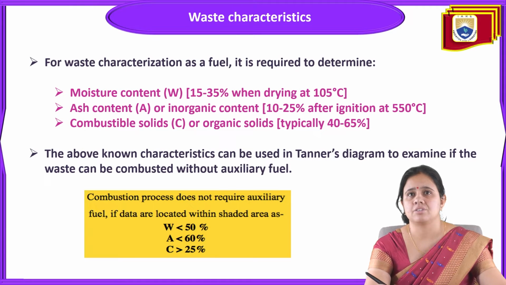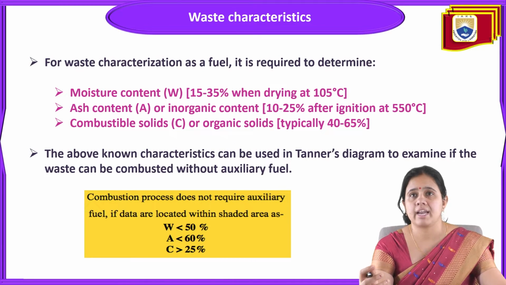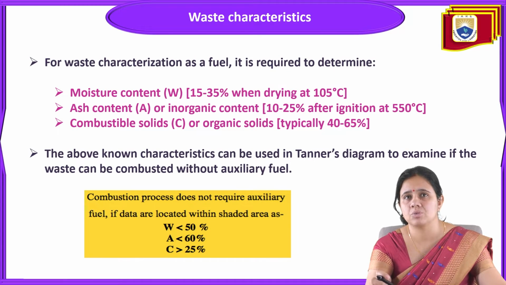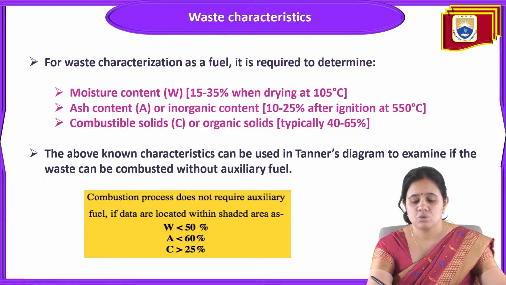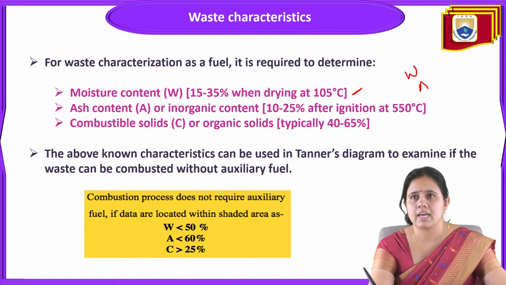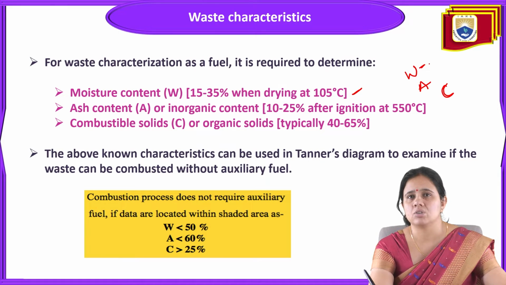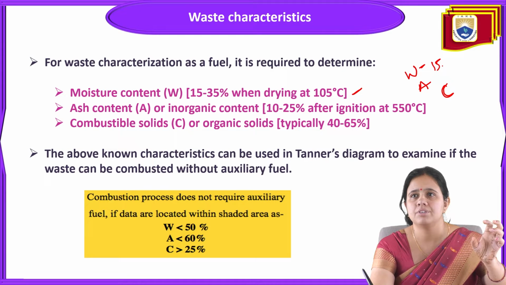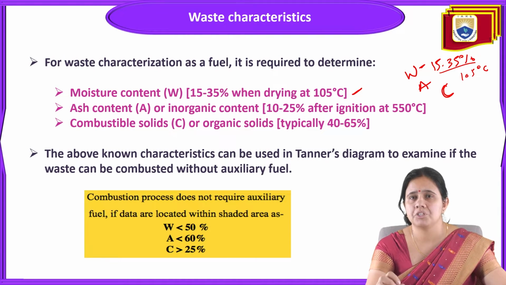Now, waste characteristics. We are going to discuss the characteristics of the waste as a fuel, meaning the required determined composition. First is the moisture content, denoted by the letter W. Ash content is A, and combustible solid is C. The moisture content W should be 15 to 35% after drying at 105 degrees Celsius.